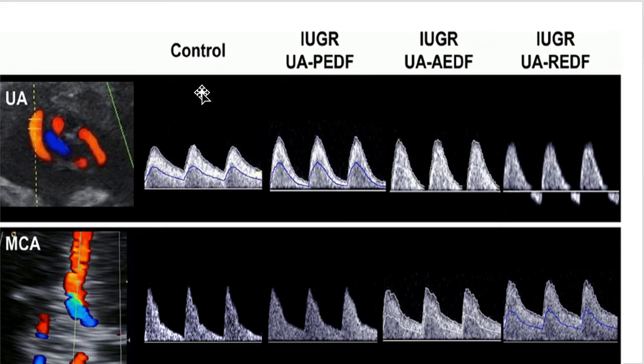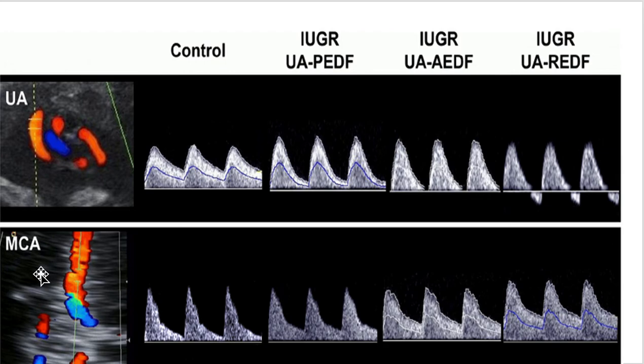And from normal to severe case, I will see that in the umbilical cord, my diastolic flow consequently decreases and finally becomes negative. It means that it becomes a reverse flow.